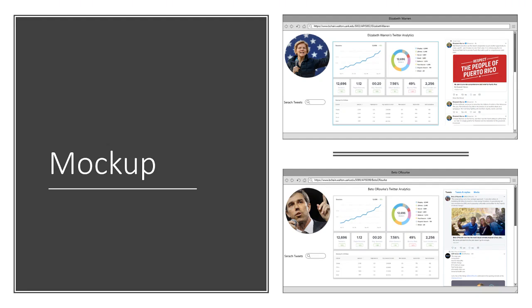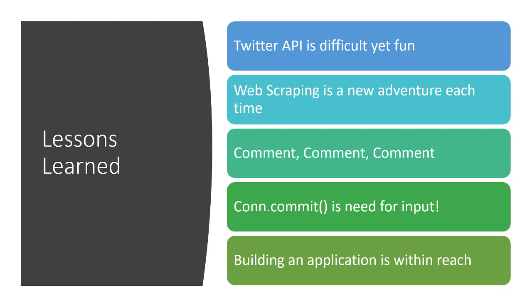So for the future, what I envision is a dashboard for each one of the candidates. As you can see, here's Elizabeth Warren and Beto O'Rourke. On the right side, it'd be like a stream of tweets of what they're tweeting about, like that static API. And then we would do some analytics based on the issues versus what they're tweeting about to see if they line up, and what other things they're into and tweeting about on social media and posting on their website. And on the left, you can search their tweets just like we showed on that dynamic API and filter down to see what you're interested in.